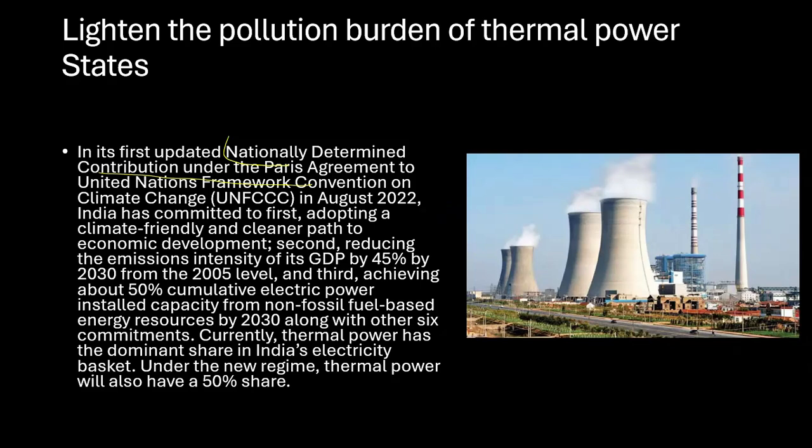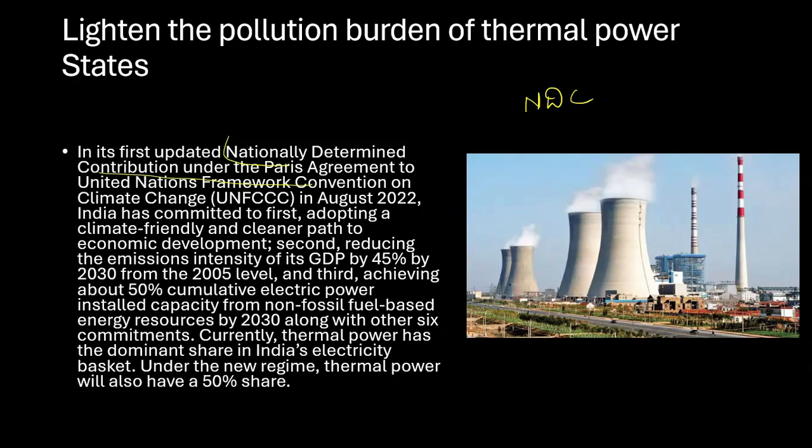In August 2022, India committed, first, to adopting a climate-friendly and cleaner path to economic development. See, every country wants to be environment friendly and follow a cleaner path. The reason is that we all are seeing a lot of global warming, and it is going to have devastating effects on our environment, and over a period of time it is going to affect us only, right?